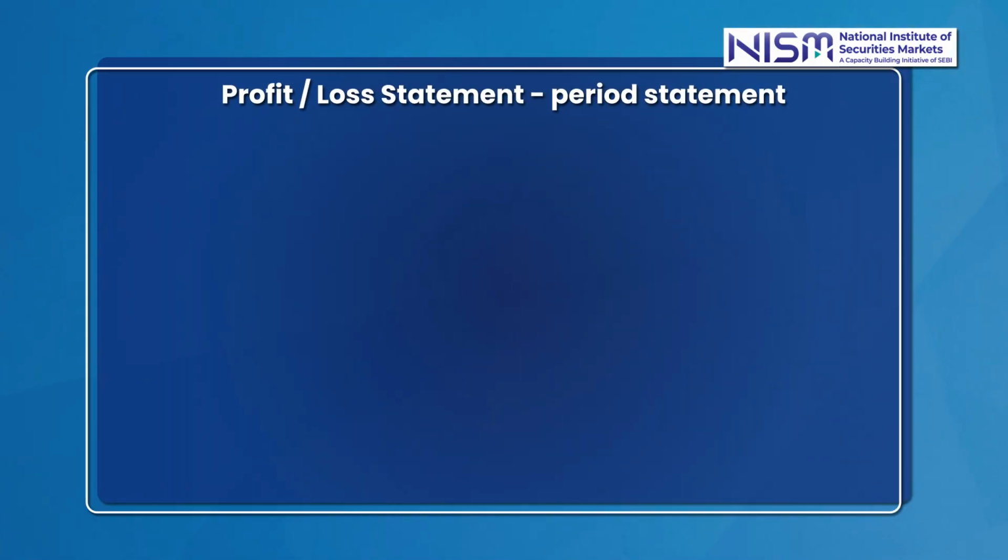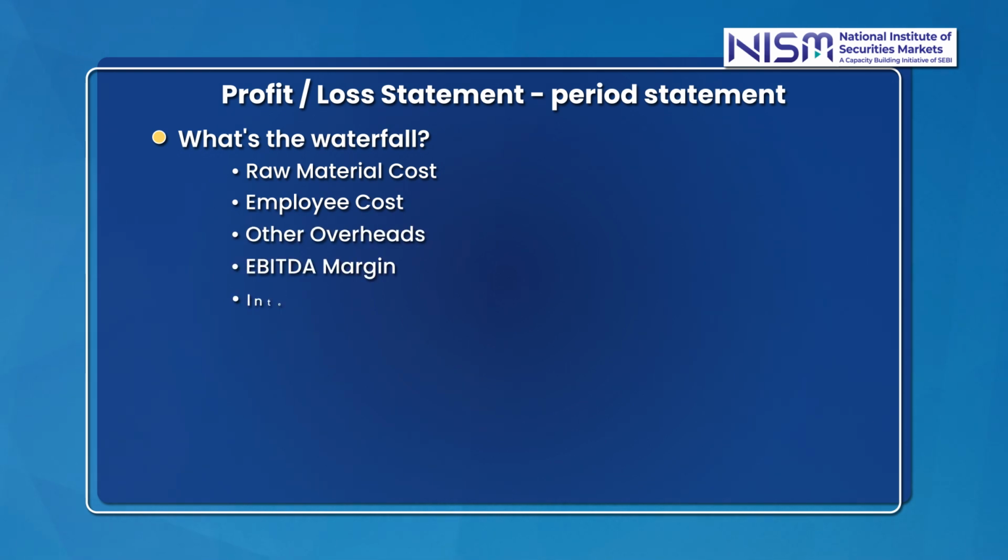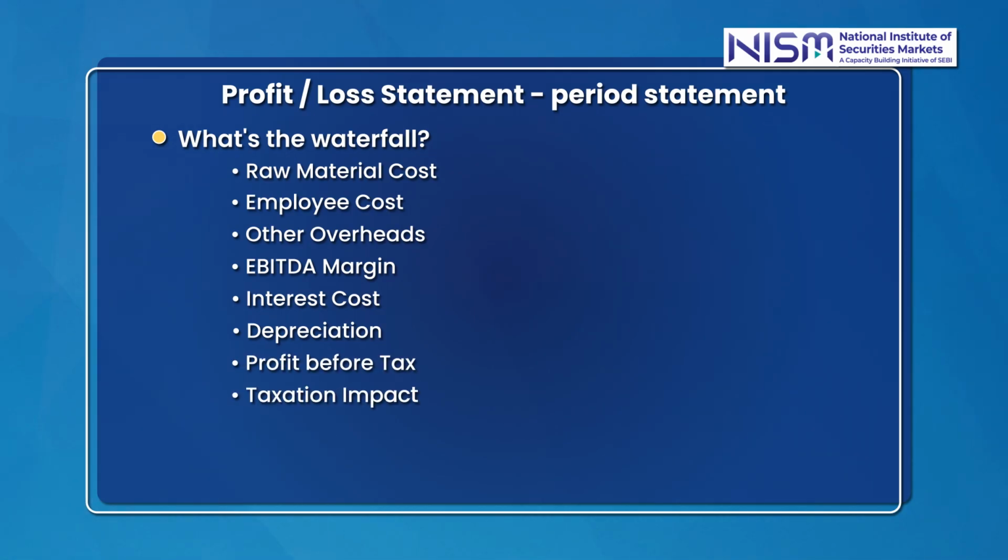Profit or loss statement. When we look at the profit or loss statement, the first thing which we seek to answer is what's the waterfall? Means for every rupee of sales which the company makes, how much percentage is the raw material cost, how much percent is the employee cost, how much percent is the other overheads, the EBITDA margin of the company, the interest cost vis-a-vis the sales, what is the depreciation which the company has to provide, what is the profit before tax, what is the taxation impact, and net profit after tax, followed by the percentage of profits which are distributed as dividend, and what is the retained earnings of the company.